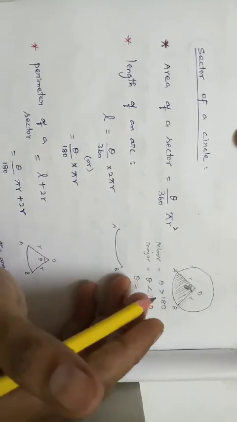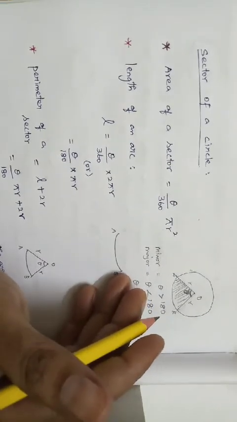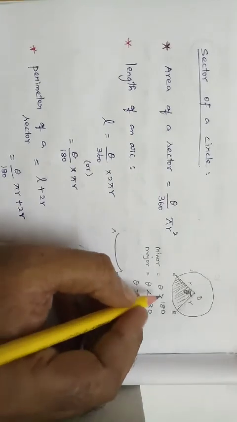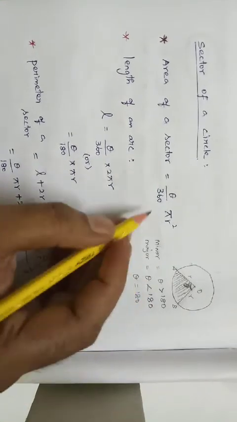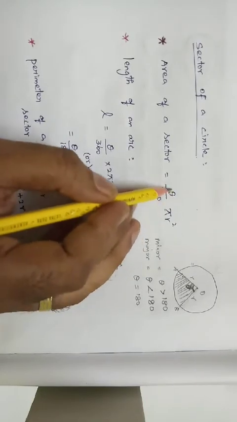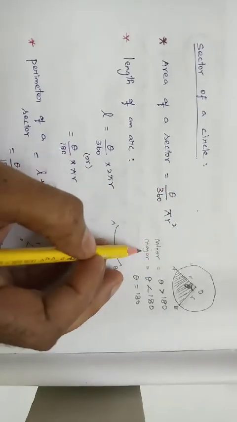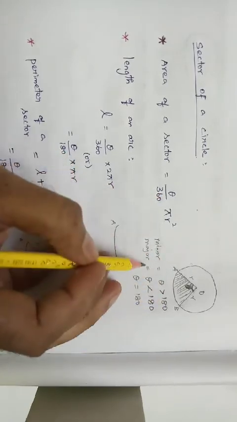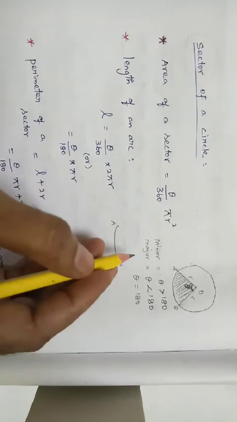What is the formula of a semicircle? Pi r square by 2. Directly we can use the area of a semicircle formula. If any other angles come, then you use this formula. The area of a sector is theta by 360 into pi r square. Theta alone decides whether it is minor or major. If theta is less than 180, it is a minor sector. If theta is greater than 180, it is a major sector.